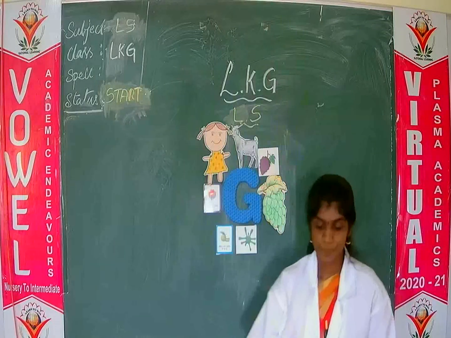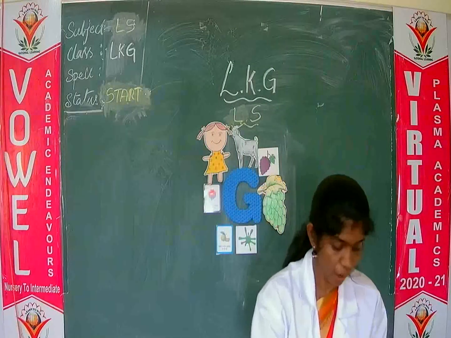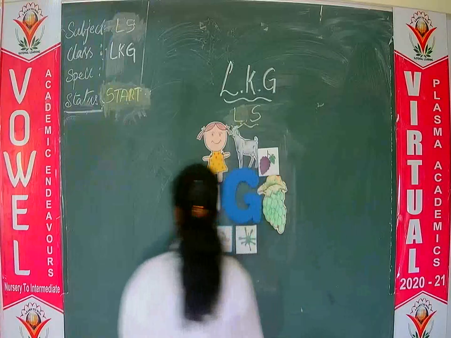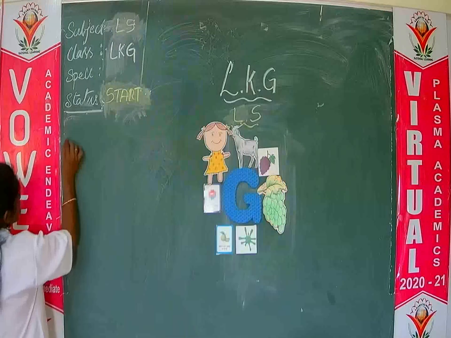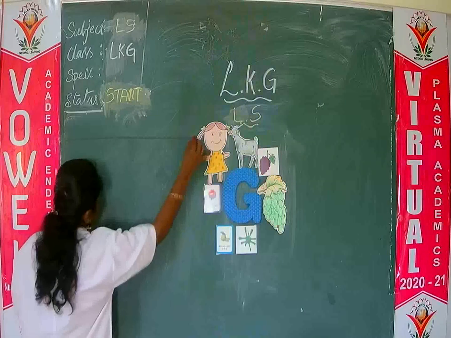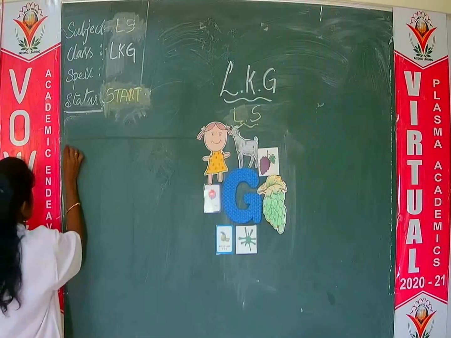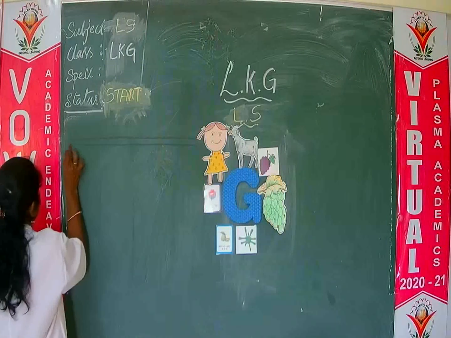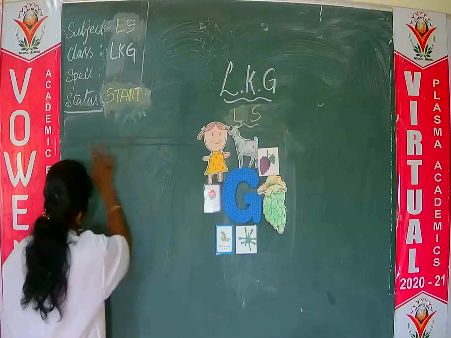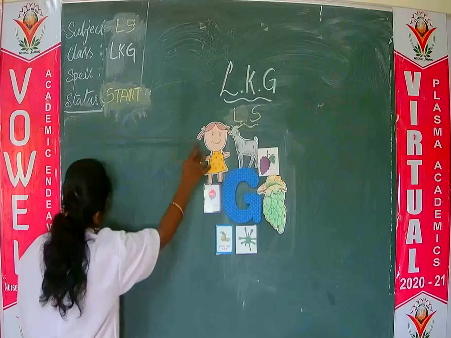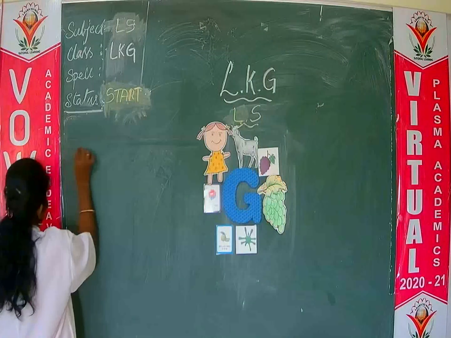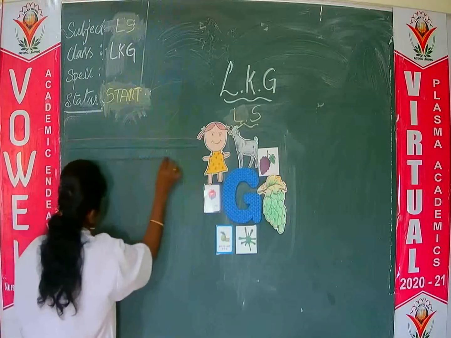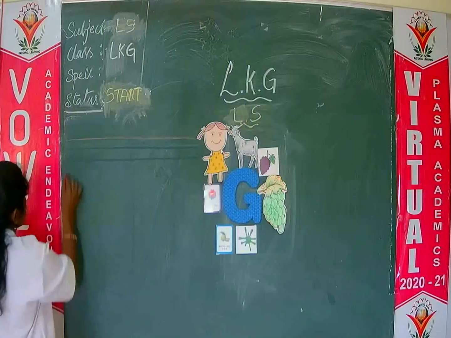Okay children? How many lines do we have in our notebook? We have 4 lines. What are they? First, red line, blue line, again blue line and red line.